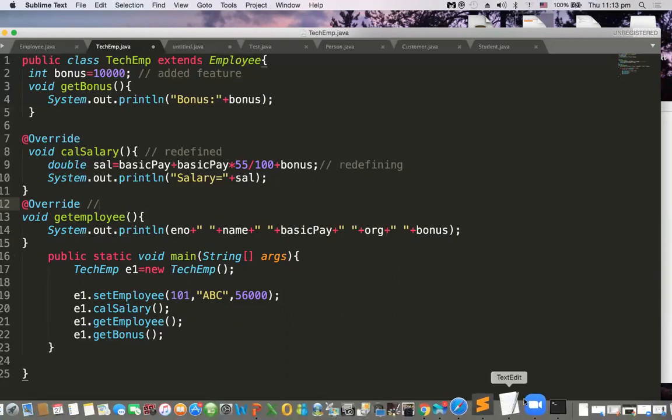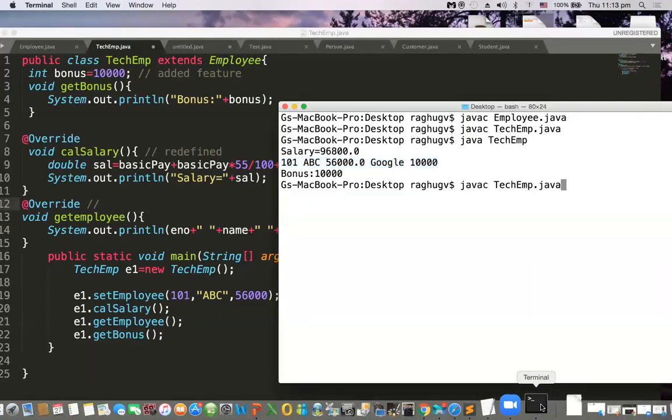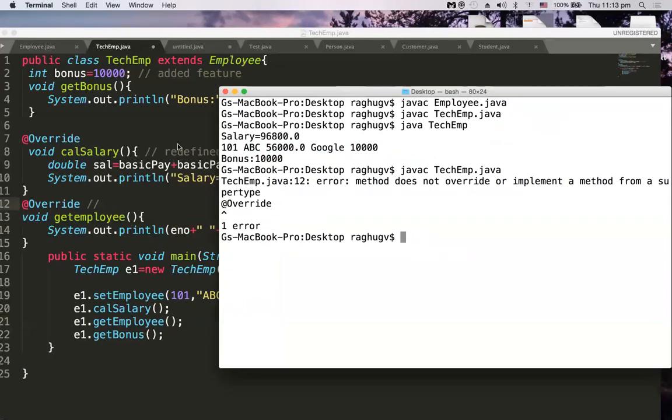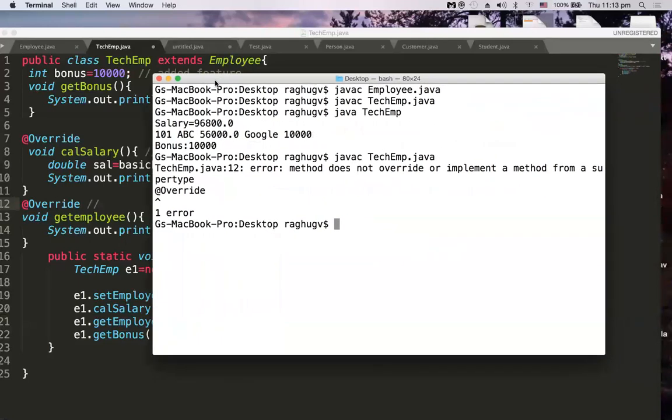Now what will the compiler say? Let's see. javac TechEmp.java. Now you have an error: method does not override or implement a method. See, since I am using this override annotation, it is telling me the method does not override or implement a method from a supertype. So you are saying you are overriding, but in fact you are not overriding because the method name is getEmployee where E is capital. This is how it helps.